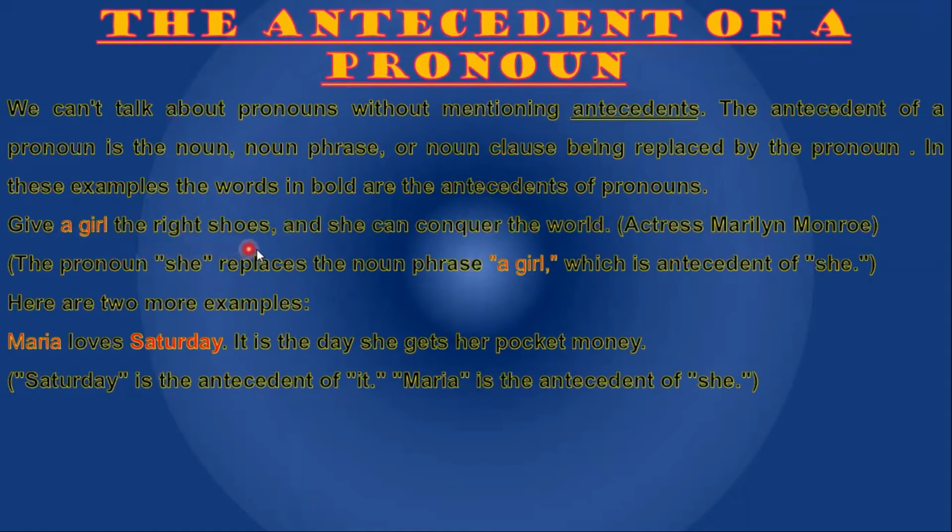Give a girl the right shoes and she can conquer the world. Actress Marilyn Monroe. The pronoun she replaces the noun phrase a girl, which is the antecedent of she. Here are two more examples. Maria loves Saturday. It is the day she gets her pocket money. It stands for Saturday. Saturday is the antecedent of it. And Maria is the antecedent of she. Got it?